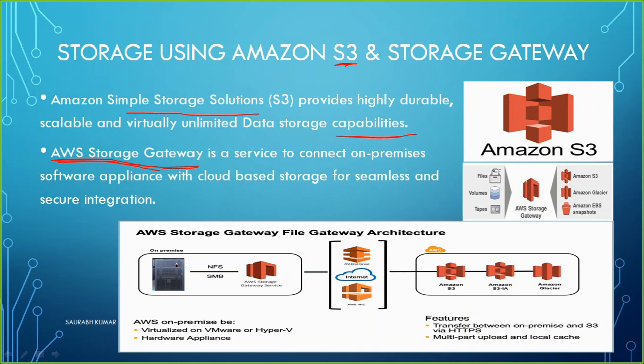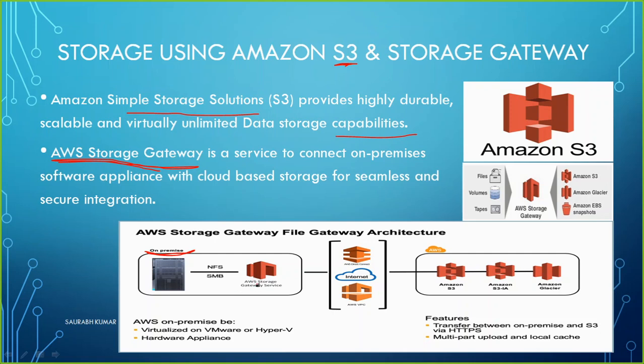Here you see another example. So maybe on premises, meaning within your company office, you have a server running there where you have some services running, you have some files there. Through NFS or SMB, you have shared that data, and here you are running a service called AWS Storage Gateway. This service will be running where? It will be running in the on-premises infrastructure, meaning it will be running within your company center.